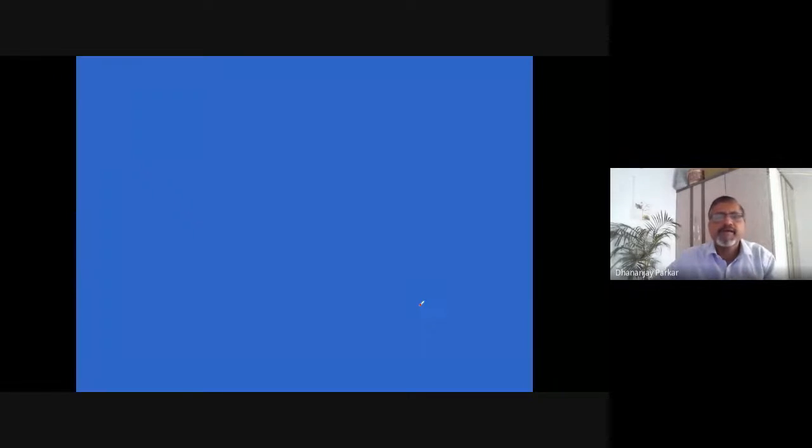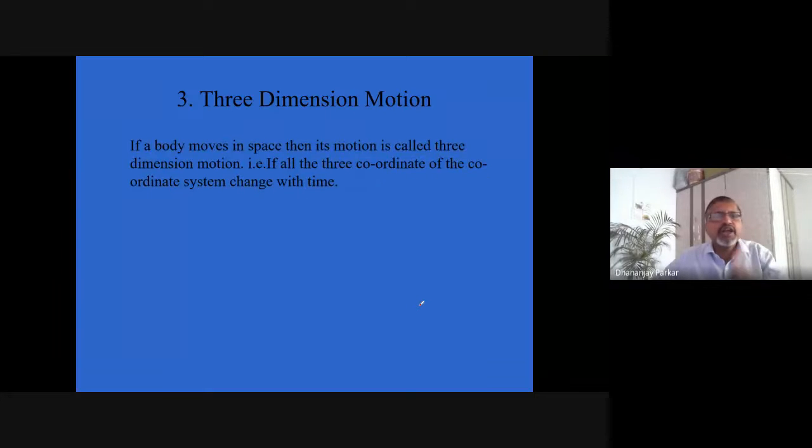Okay, anyway, let's move on. So three-dimensional motion. If a body moves in space, then, but conditional. Just now this planet was also moving in space. It is also moving in space. So moving in space is not the only condition for a body to have three-dimensional motion. Okay. So if a body moves in space, then its motion is called three-dimensional motion. We will add a small condition to this, and it is that all the three